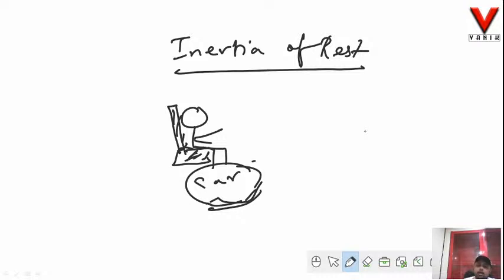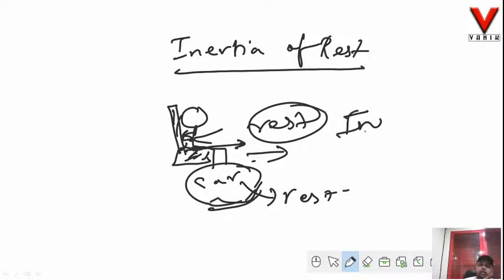Now the car starts moving. Initially the car was at rest, so what will happen, the upper part of this body will remain in rest and the lower part of the body is in contact with the car's seat. So what will happen? The lower part of the body will also try to move along with the car, but the upper part of the body is at rest. So what will happen? We'll experience a backward jerk. Alright. Now what was the tendency or the inertia of the body here? The inertia or the tendency of the body was to remain in rest. So this is an example of inertia of rest. Inertia means simply it is the tendency. The tendency of the body was to remain in rest. So it is an example of inertia of rest.